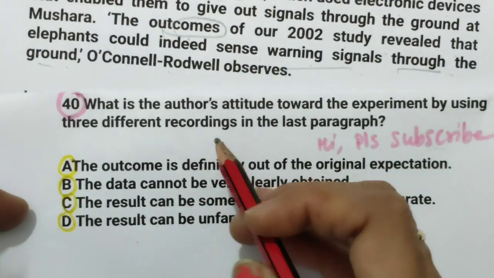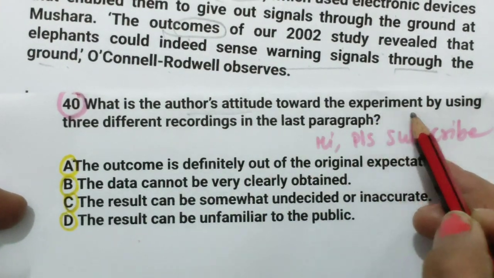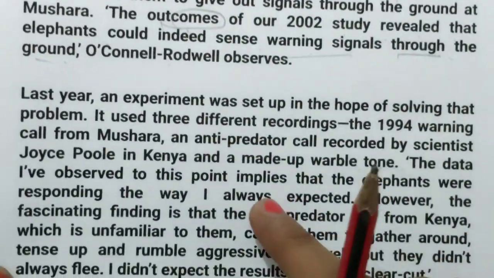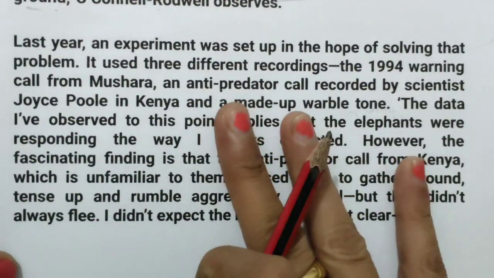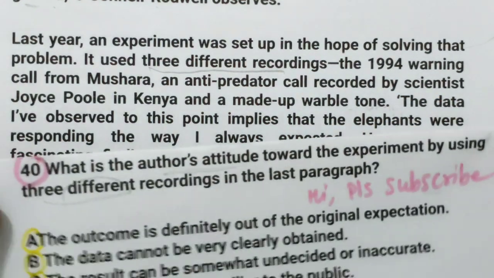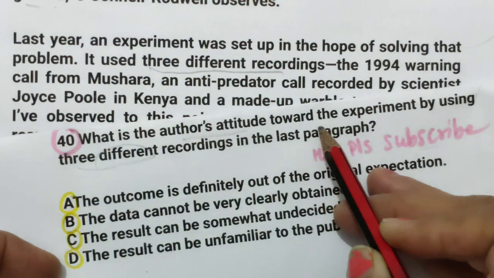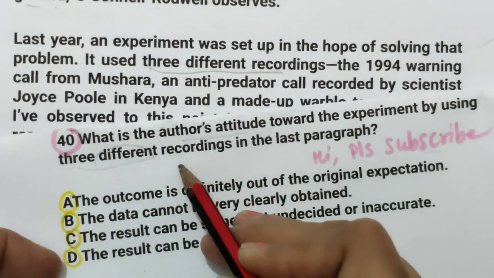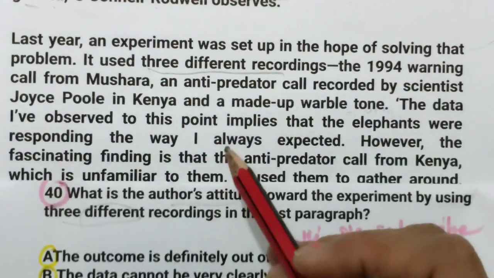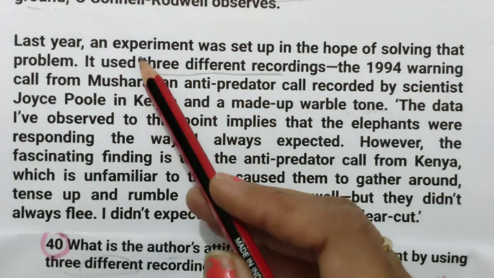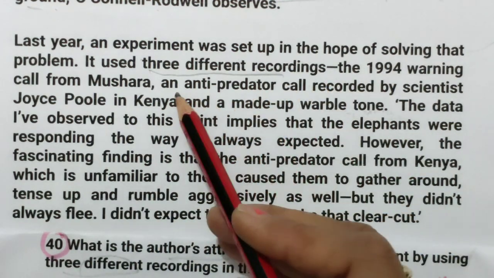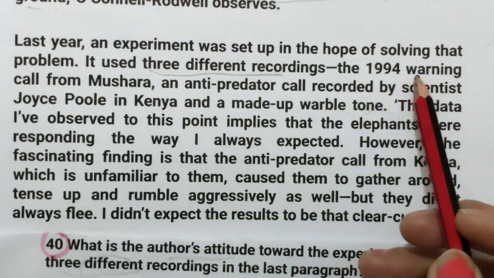Number 40 question: what is the author's attitude towards the experiment by using three different recordings? The three different recordings are in the last paragraph, because this paragraph was left. What is the author's attitude towards the experiment by using three different recordings in the last paragraph? The options are already given, so we will not read them. Let's read the last paragraph. The experiment was set up in the hope of solving that problem. Some problem is there. So it used three different recordings.